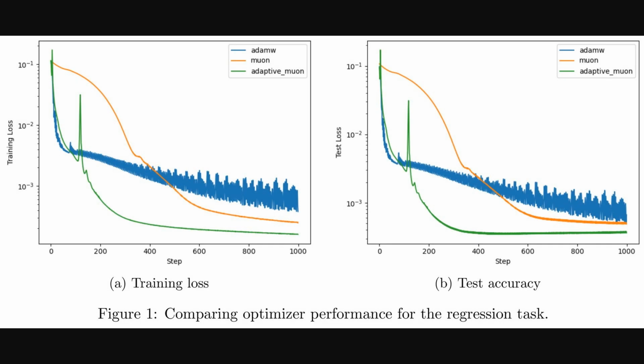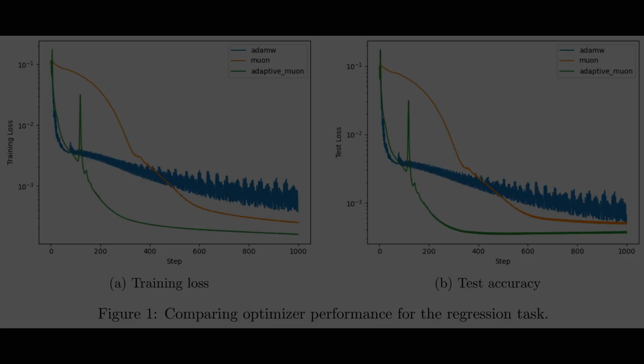The previous figure highlighted overall gains, and Figure 1 now compares optimizers on the regression task. The left panel shows training loss, where the green adaptive Muon curve drops fastest and settles lowest, while Muon trails and AdamW descends slowly with larger oscillations. The right panel reports test loss, which mirrors the pattern, so generalization improves alongside training. The sharp early spikes likely reflect warm-up and step size adaptation stabilizing after the first 100 to 200 steps.